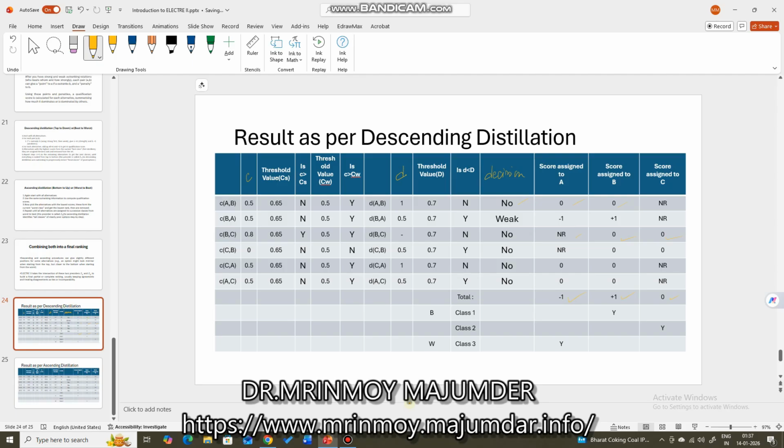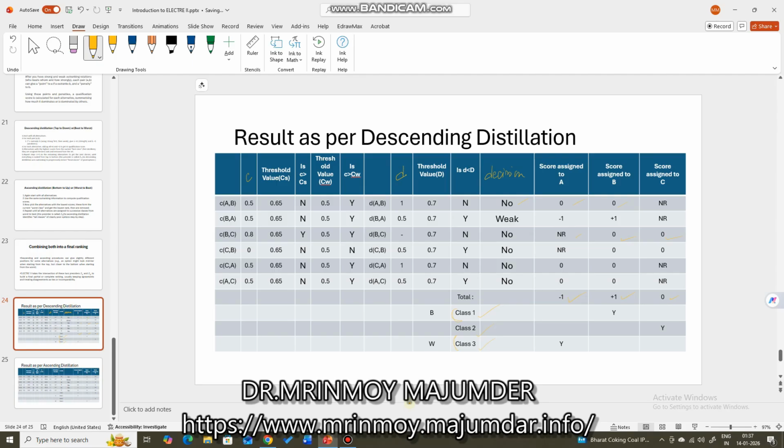Now, which is the highest score? This is a descending distillation, so best to worst. Which is the highest score? That will be assigned to class 1. Second highest score, class 2. Third highest score, class 3. Best is class 1, worst is class 3. So accordingly, if I compare, you see B has the best value +1, so it was assigned to class 1.